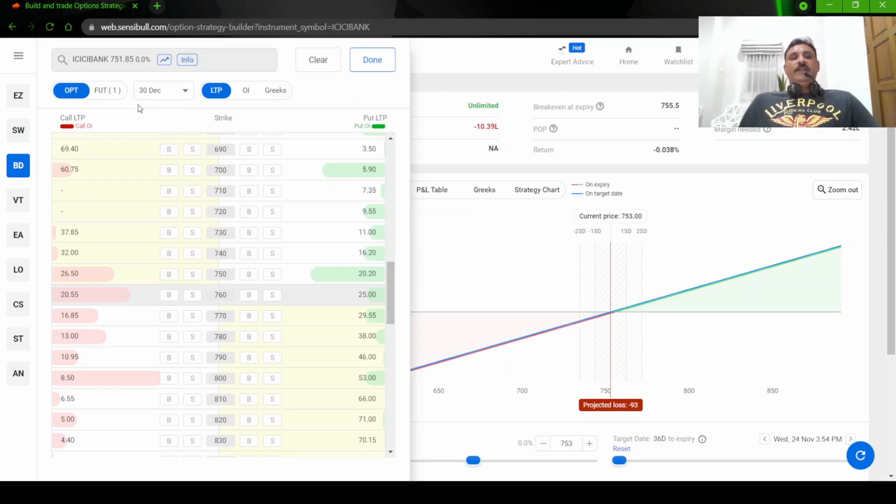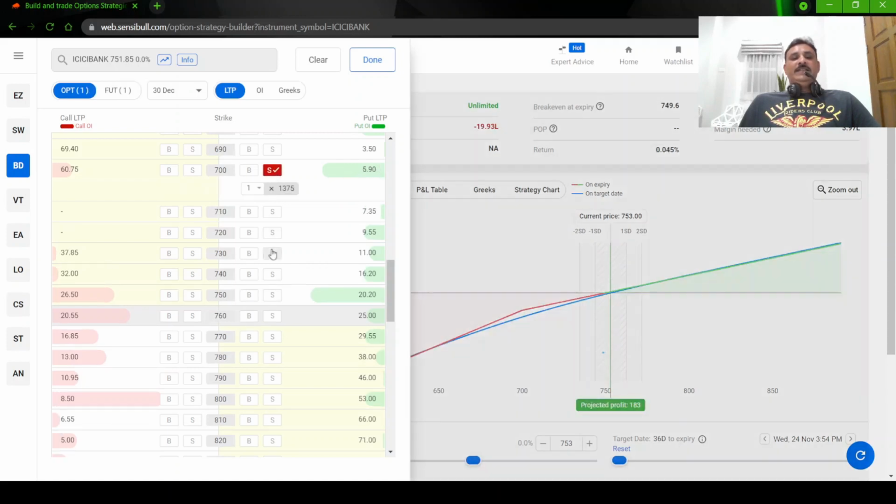So today I am recording this on 23rd of November. So we have got one full month and a week left for the December expiry. Okay. So we will sell a 700 put, which is available at about 6 rupees. Okay, sell this. It is not only 6 rupees, always you multiply this by the lot size multiplier, which is 1375. Okay, for ICICI Bank.